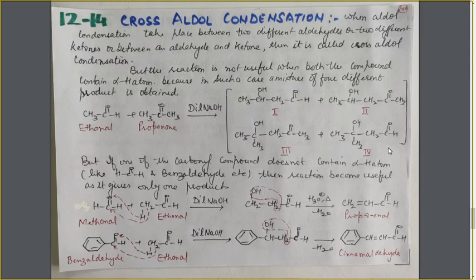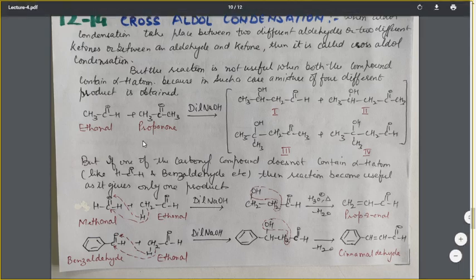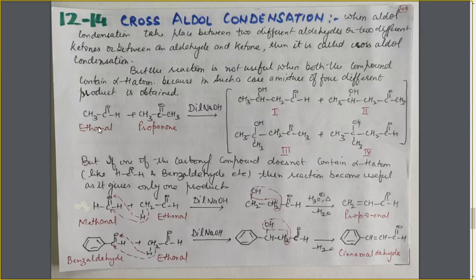Meaning thereby, here 4 different products are formed. 2 are formed after the self-aldol condensation, and 2 are formed due to the transfer of the alpha H atom from the different species. In one product, the alpha H atom is moved from propanone to ethanal, and in the other case the alpha H atom is moved from ethanal to propanone. So in this way 4 different products are formed, which are very difficult to separate. That's why this reaction is not useful.